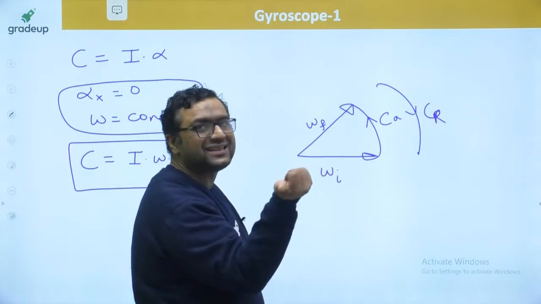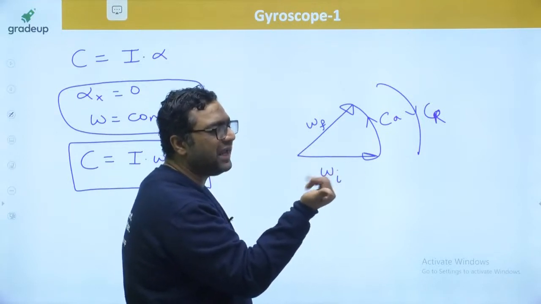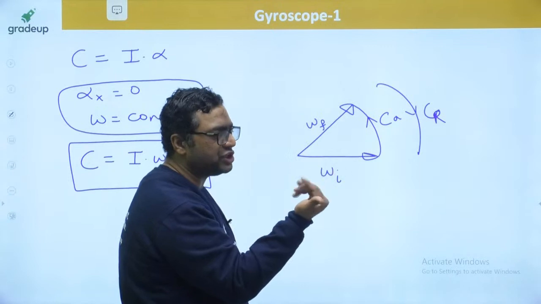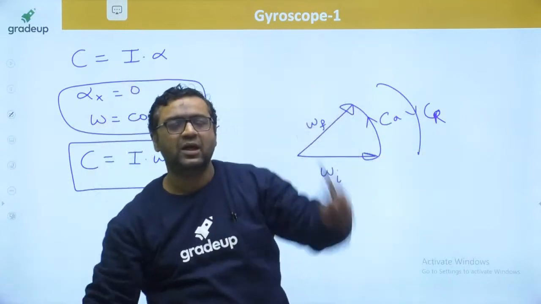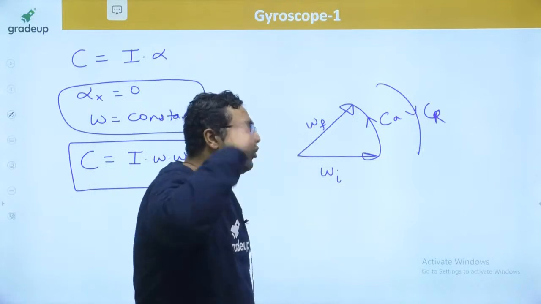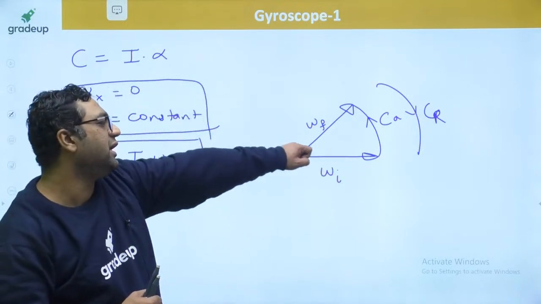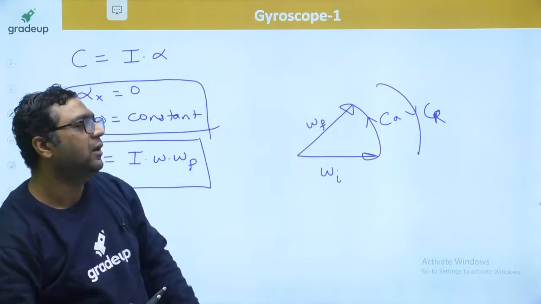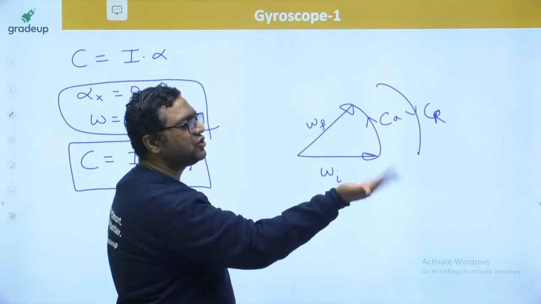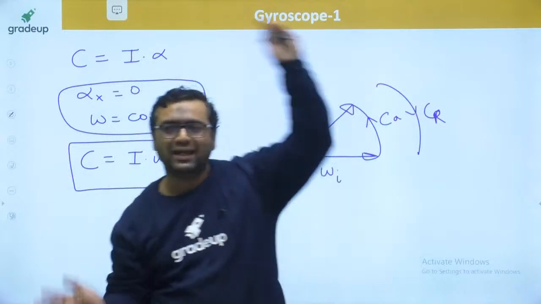If you want to see the sense of rotation, this will be given by the finger. So for the reactive couple, this will be the sense of rotation. So the device will be having a tendency to rotate like this. If let us say some fan is rotating like this, so this was the omega initial. This fan is rotating in this way. So you will be having a gyroscopic couple with this direction and this sense of rotation, and this will be having a tendency to go like this.